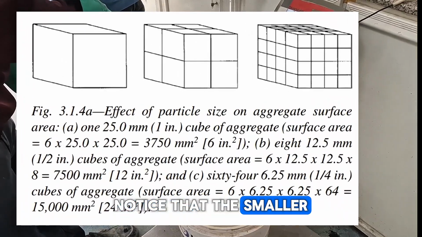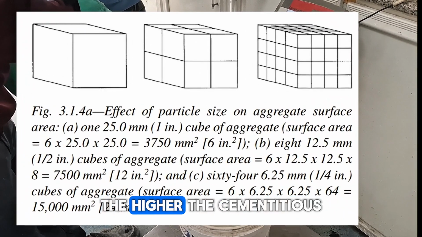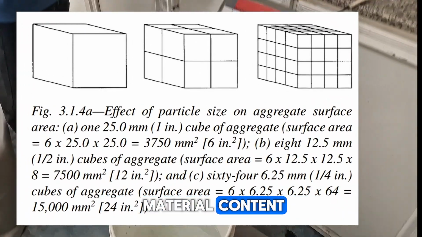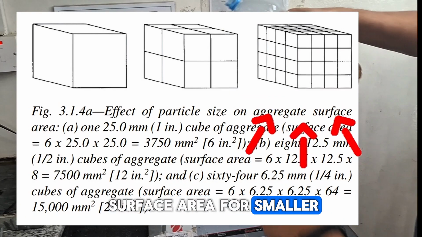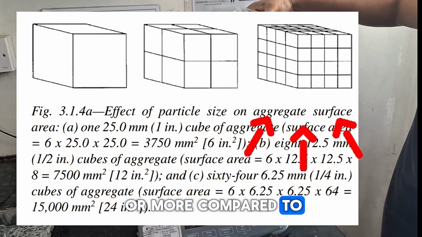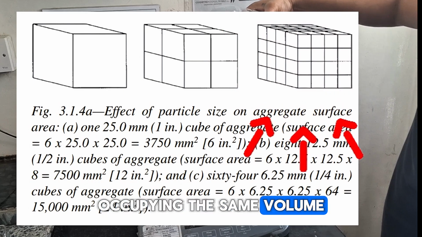Notice that the smaller the size of aggregate, the higher the cementitious material content. This is because we need to cover more surface area for smaller aggregates, which are twice as many or more compared to larger sizes occupying the same volume.